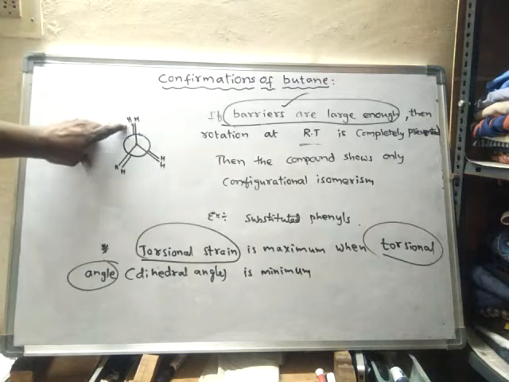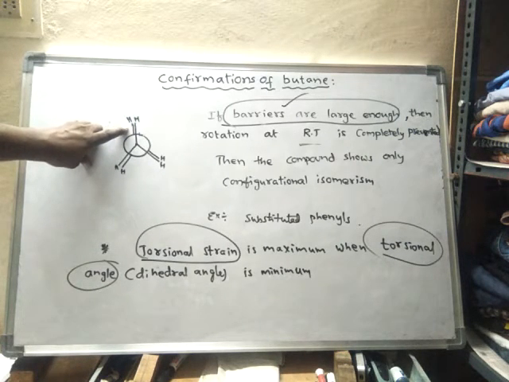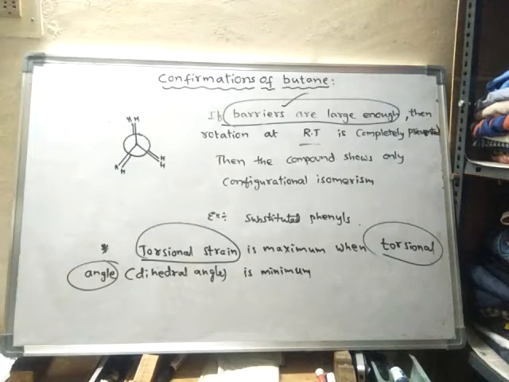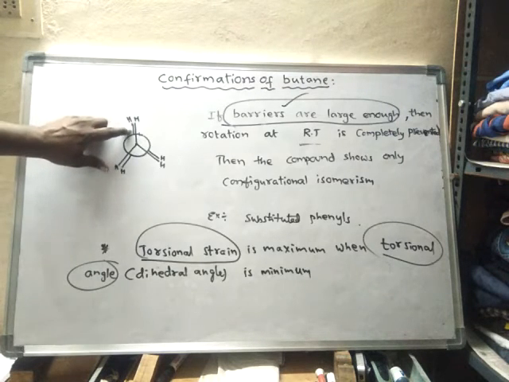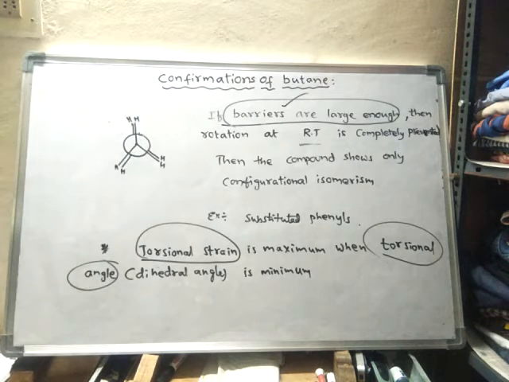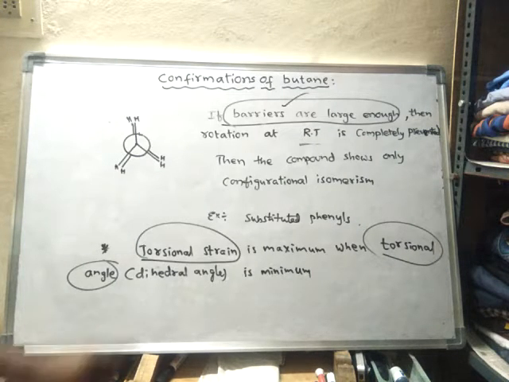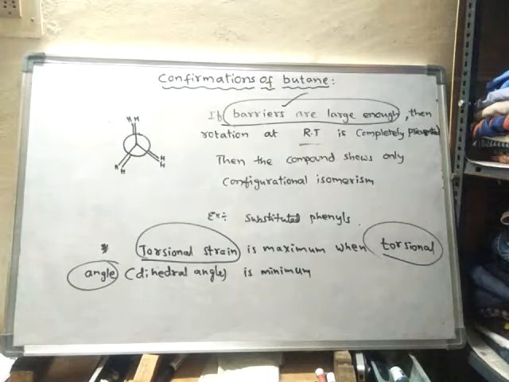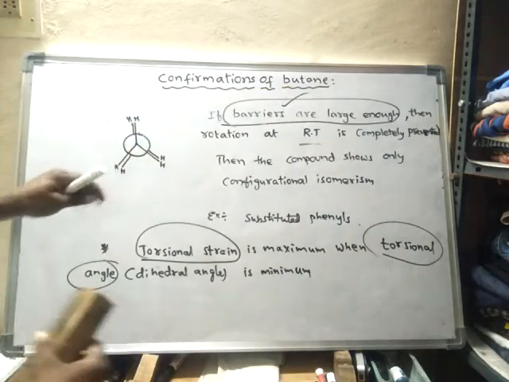So when the dihedral angle is 0, what happens? The torsional strain will be maximum, because the electron density of the two bonds will undergo strong repulsion. That means torsional strain will be maximum. So like this, the torsional strain is inversely proportional to torsional angle. Okay, right. Next, we will learn about the conformations of butane.